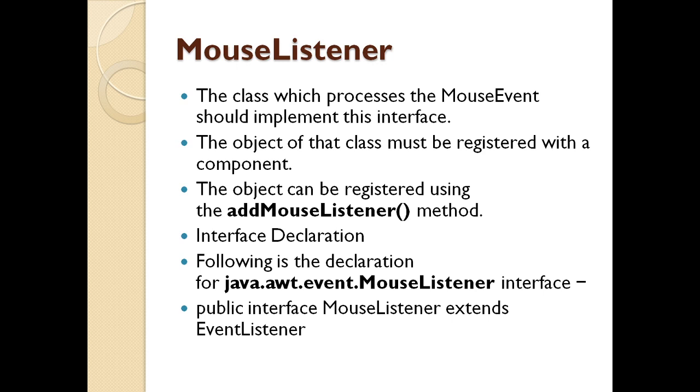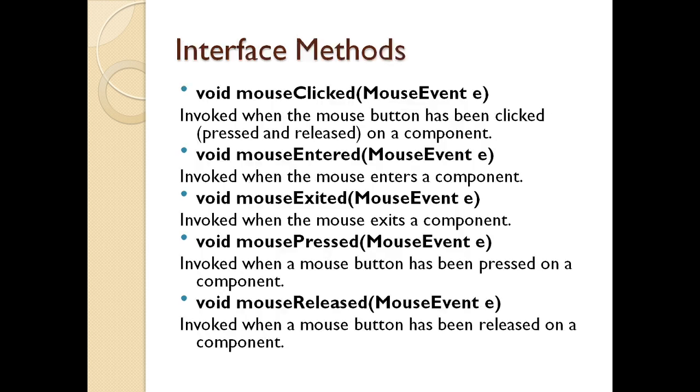In mouse listener I can have various actions of the mouse, that is mouseClicked. Now when is the mouse clicked? When the button has been clicked, pressed and released on a component, this particular method will be invoked. I need to pass the attribute MouseEvent with the object e. Then second is void mouseEntered with the object MouseEvent. This method will be invoked when the mouse enters a component. Then is mouseExited. If I move away from a component, that means the mouse position is exiting that component, I use the method called mouseExited with the MouseEvent and object e.